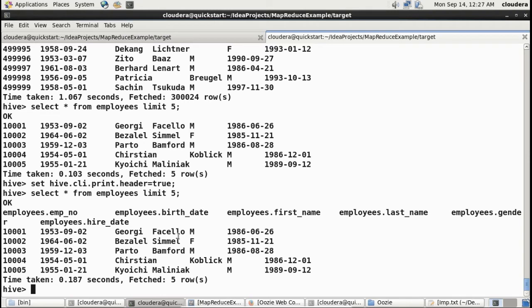So for the word count program example in MapReduce which you remember, we will try to mold it into a Hive format. The same thing which you achieved using a MapReduce program, we will try to achieve using Hive. So for that, let's see what tables we have.